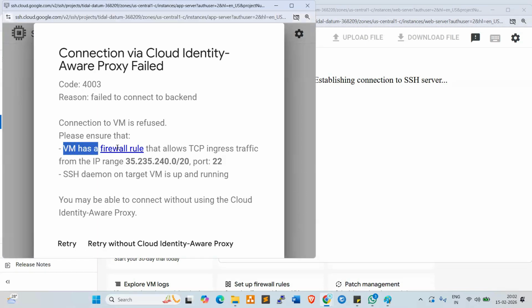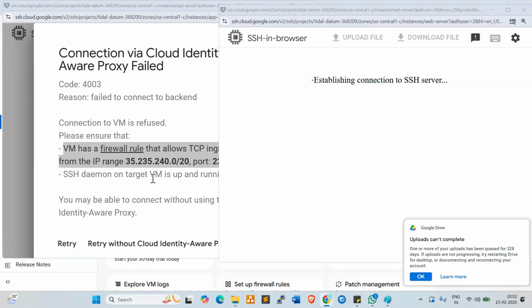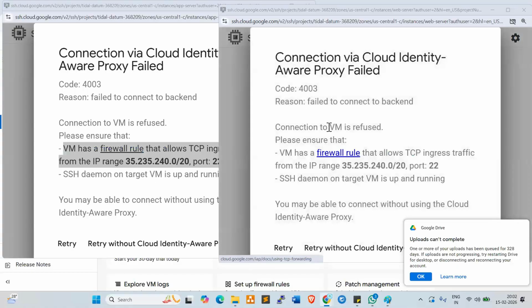VM has a firewall rule that allows TCP ingress traffic from IP range. Okay, so here we need to allow the port range 22, right? So now it is also giving error. Fine. So how to create the firewall? How can we enable the traffic?